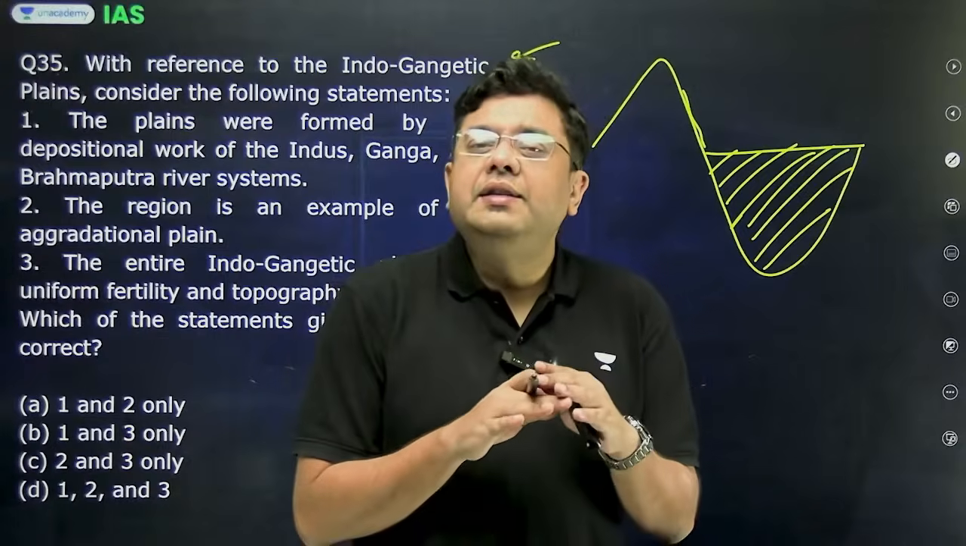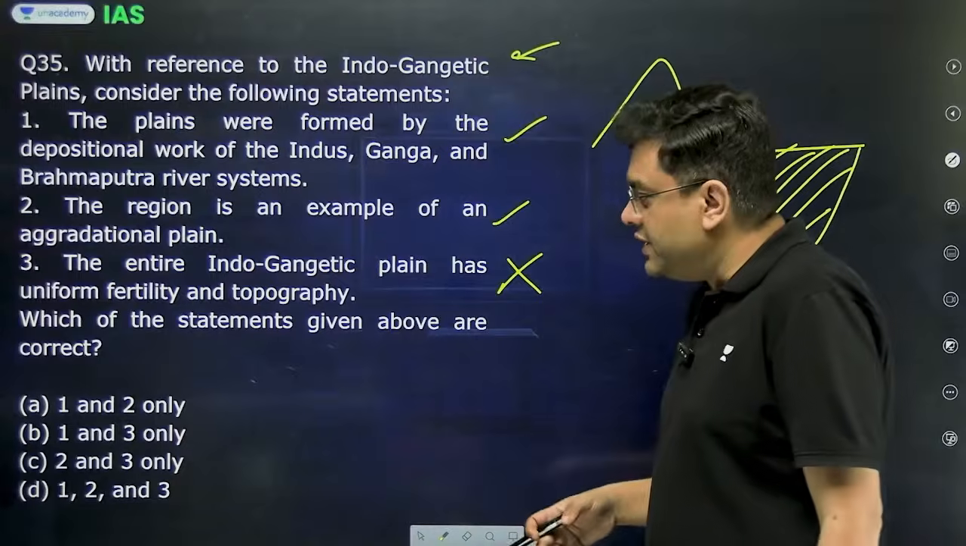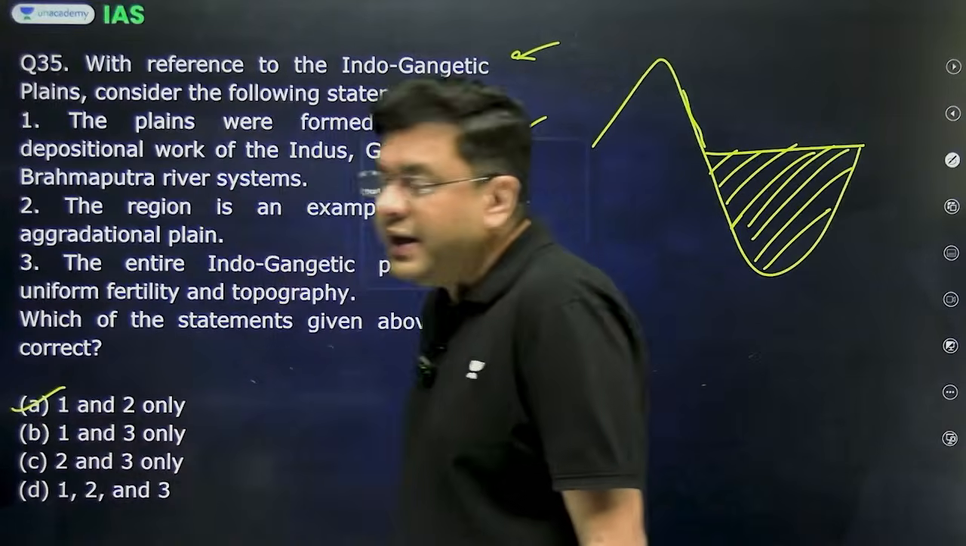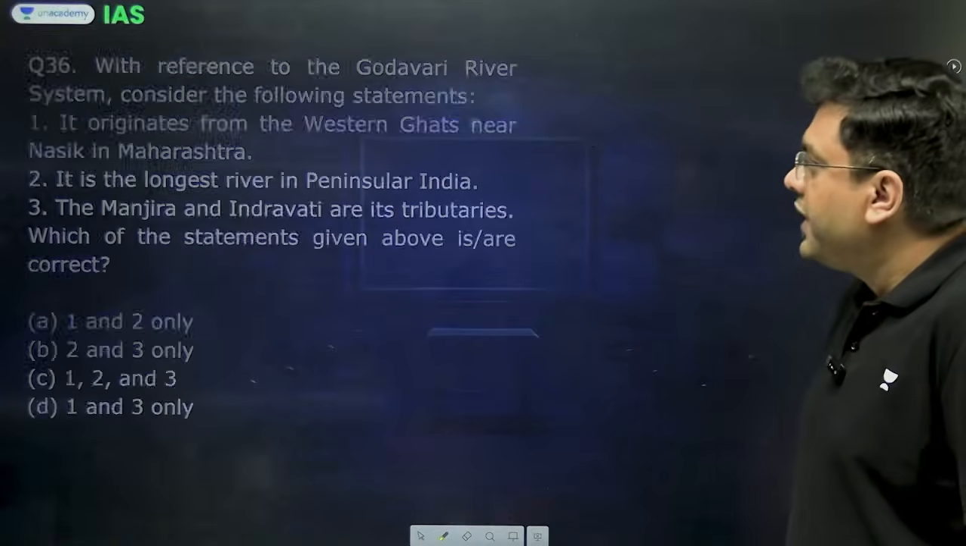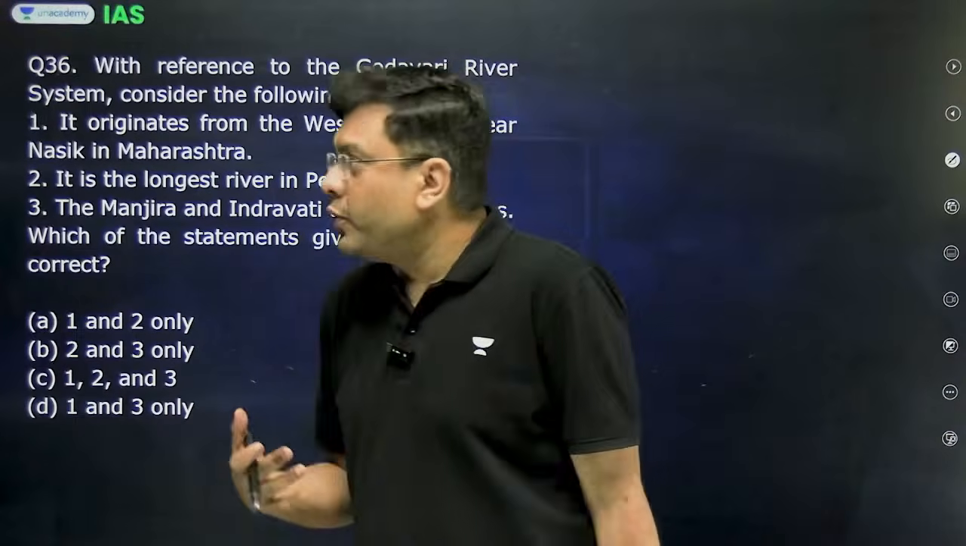So overall, it does not have a uniform topography and uniform fertility. So in this also, the correct answer is going to be 1 and 2 only. That is option A. Then the next question. This is a question regarding the river system, an easy question for that matter.